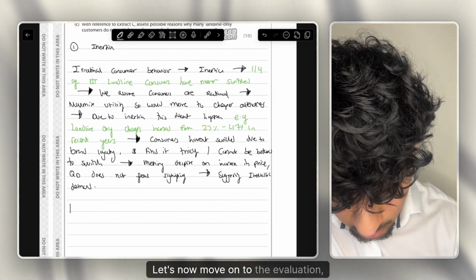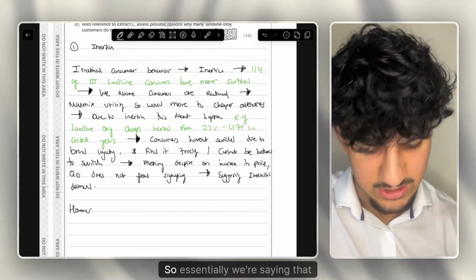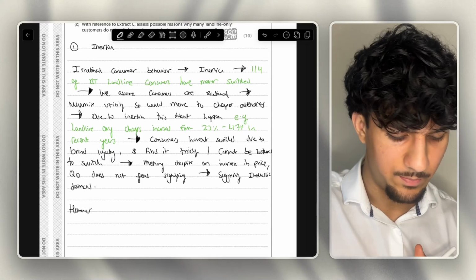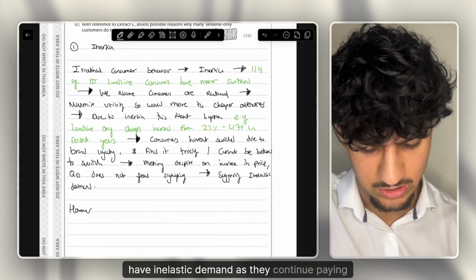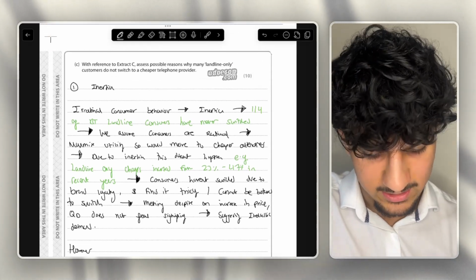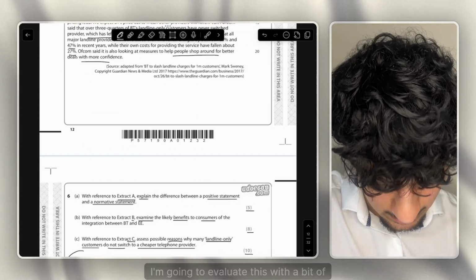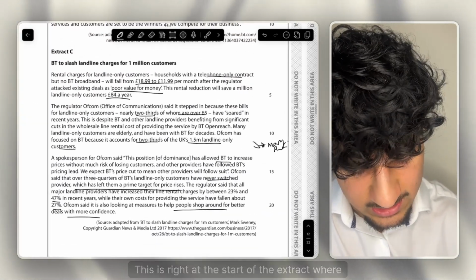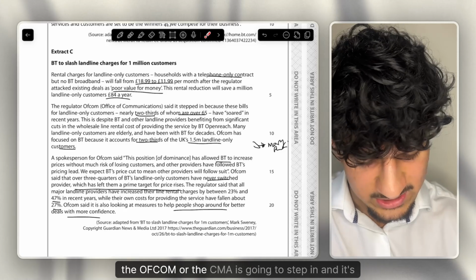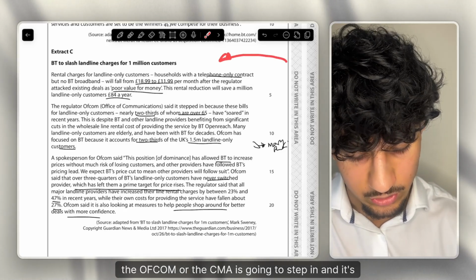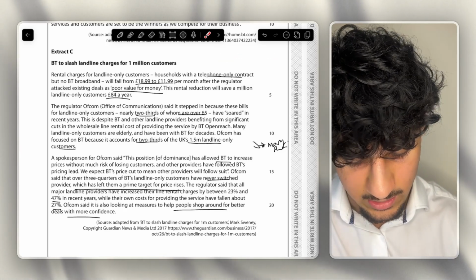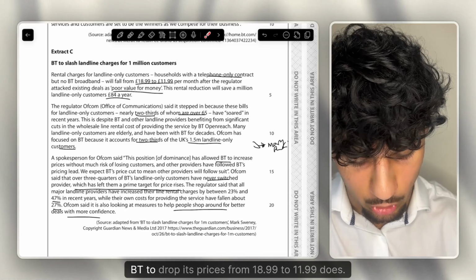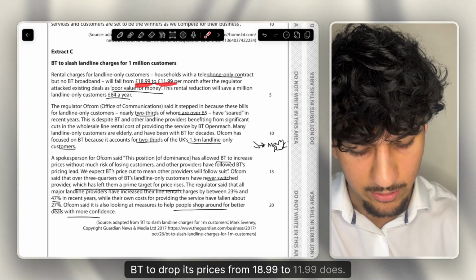Let's now move on to the evaluation stage of the paragraph. So essentially, we're saying that they have inelastic demand as they continue paying higher prices, even though they pretty much shouldn't. But again, I'm going to evaluate this with a bit of application, which is right at the start of the extract, where it says that Ofcom or the CMA is going to step in and force BT to drop its prices from £18.99 to £11.99.